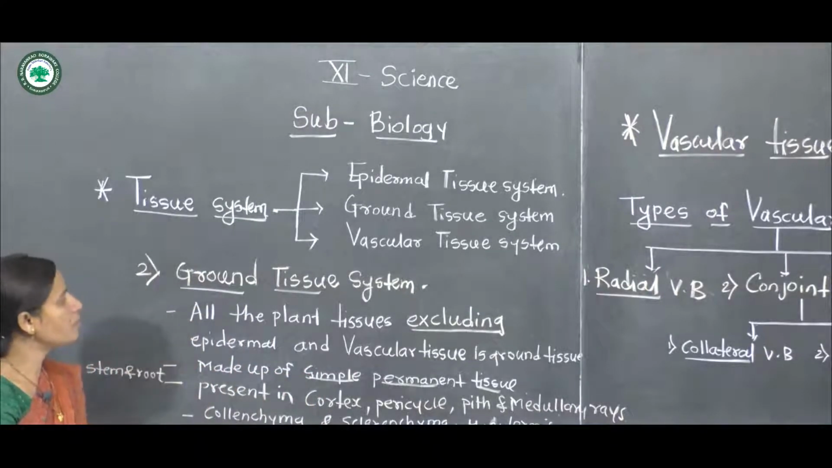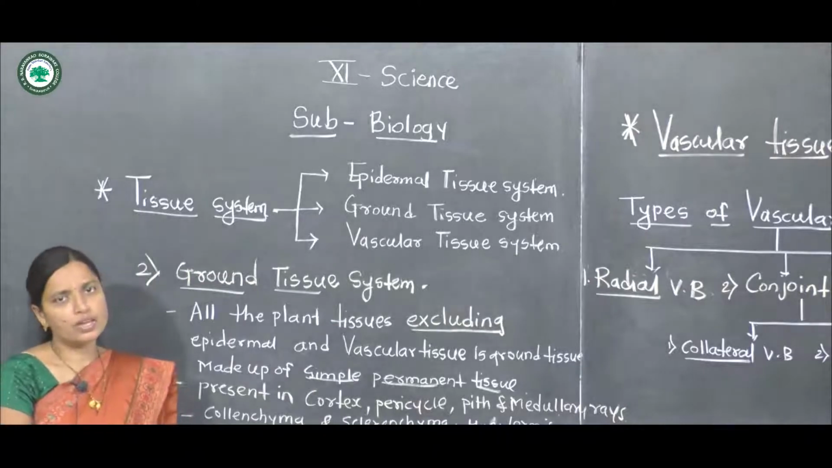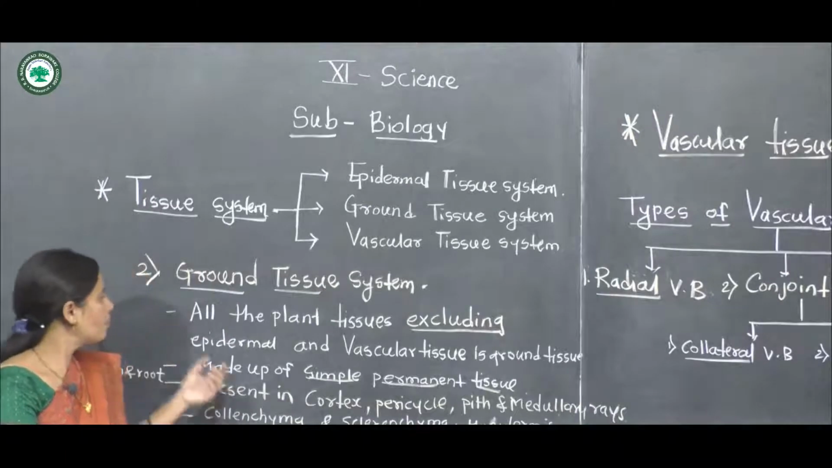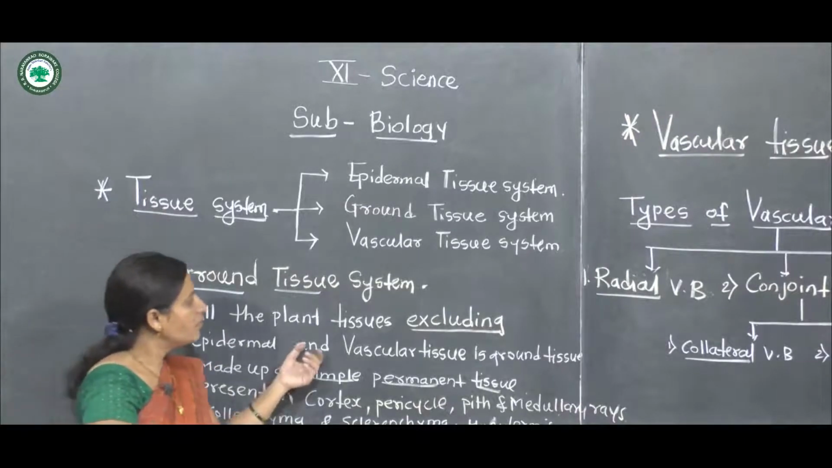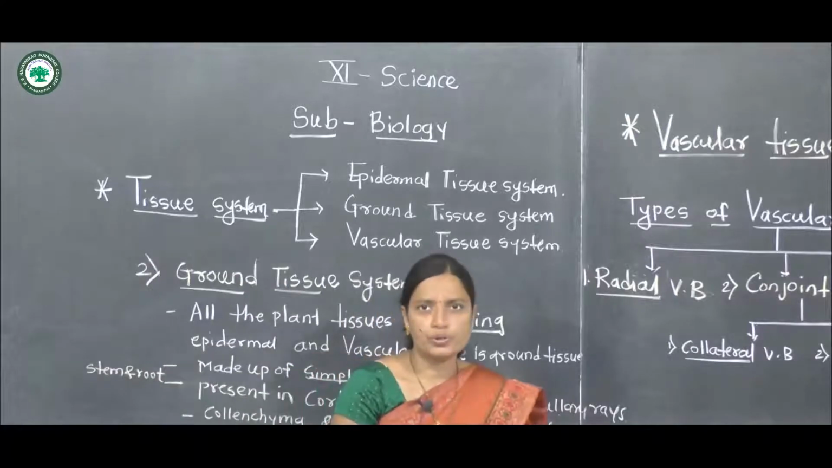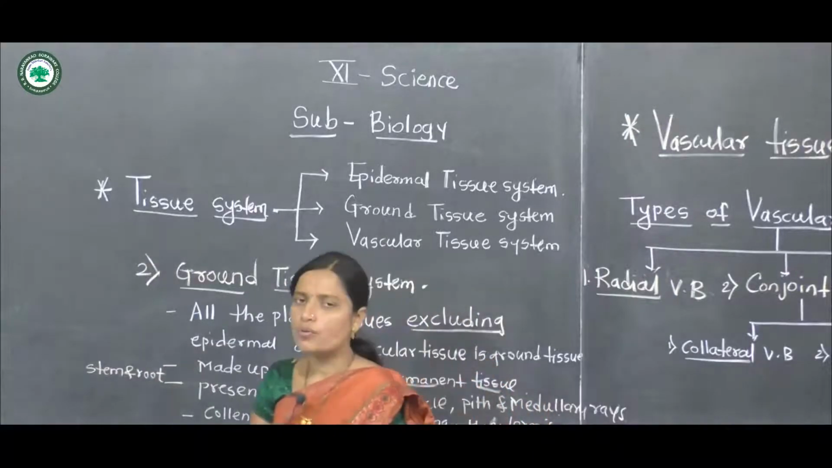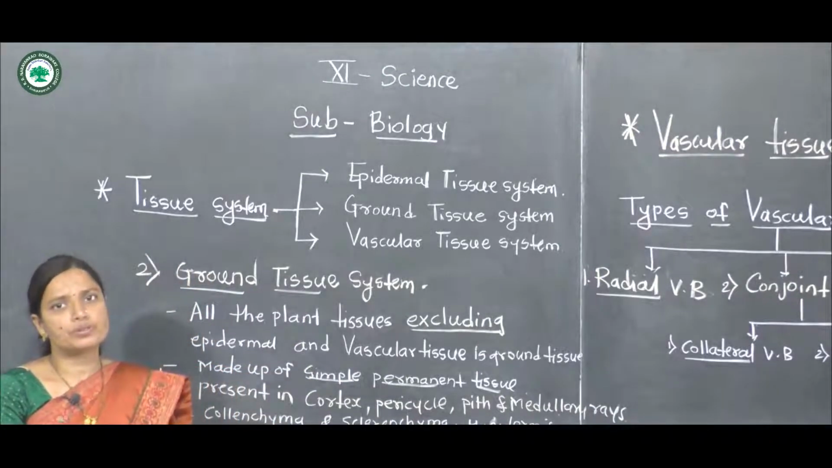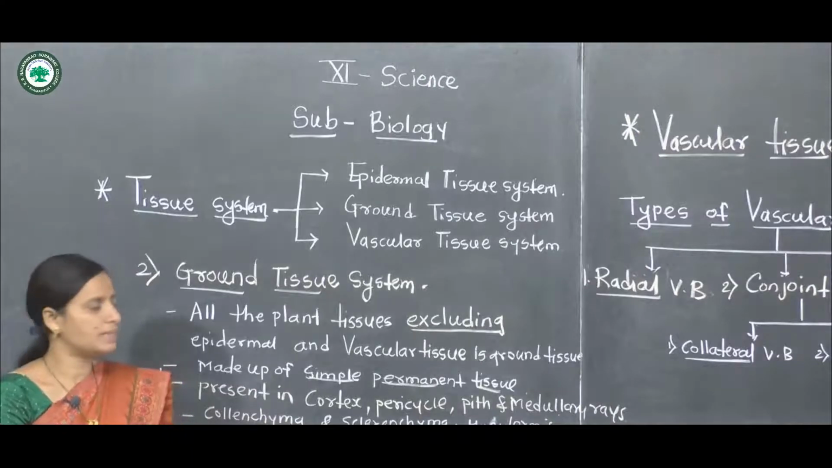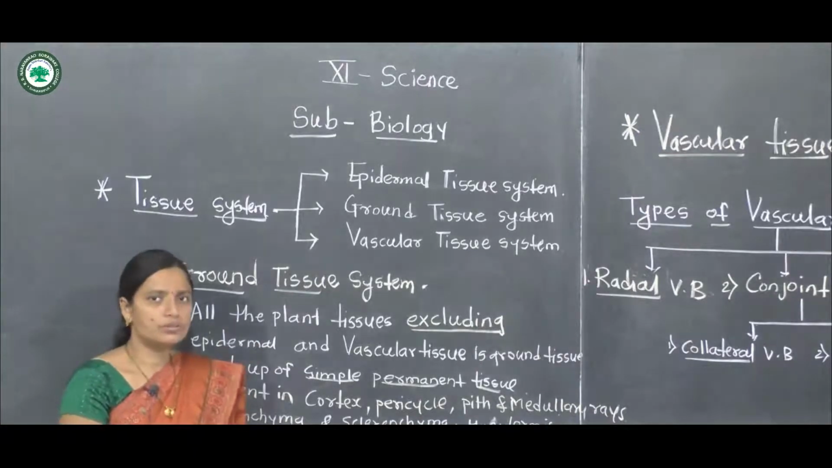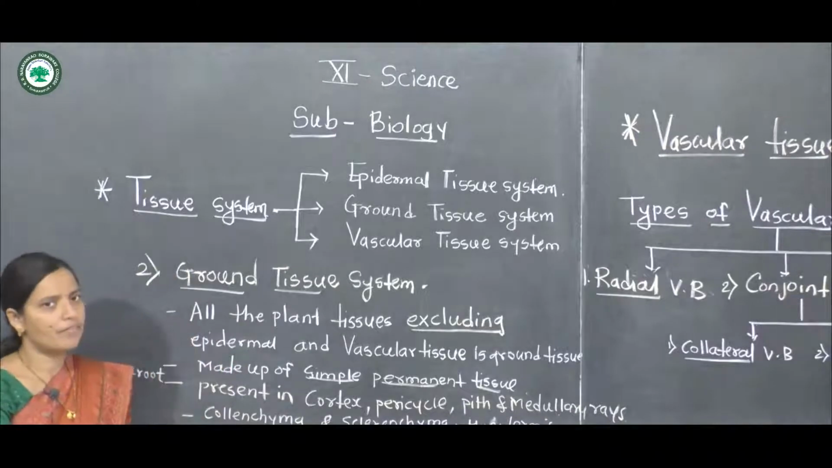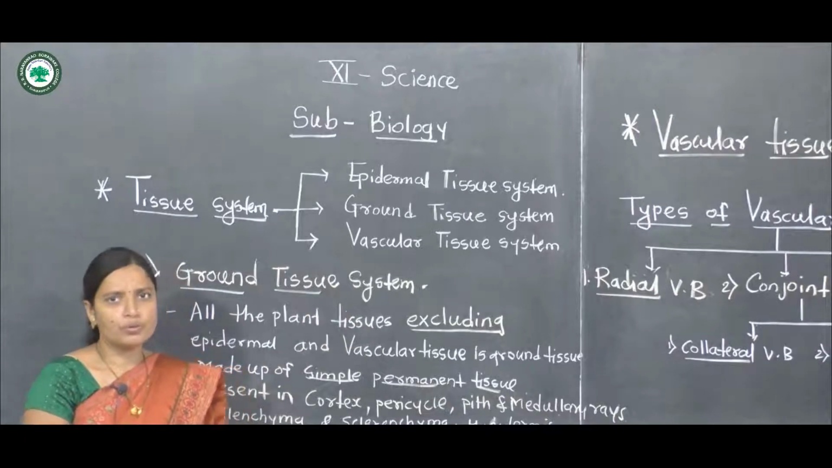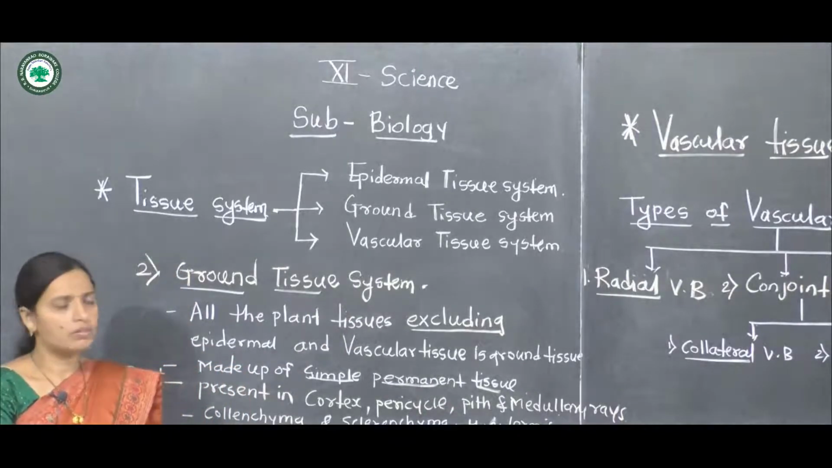The ground tissue system means these tissues are present in all the plant tissues, excluding the epidermal and vascular tissues. Ground tissues are found in the simple permanent tissues. They are not found in the epidermis and vascular tissues, only in the simple permanent tissues.